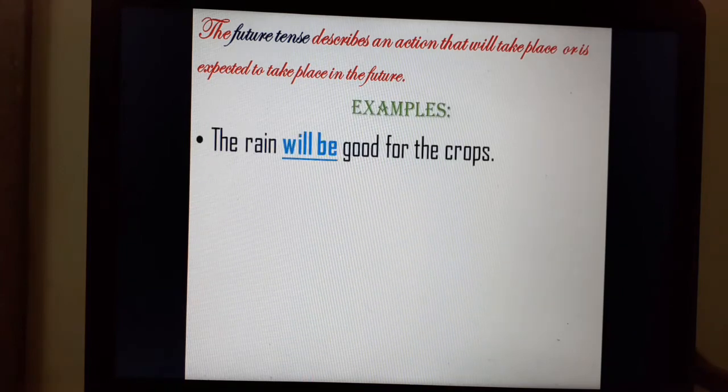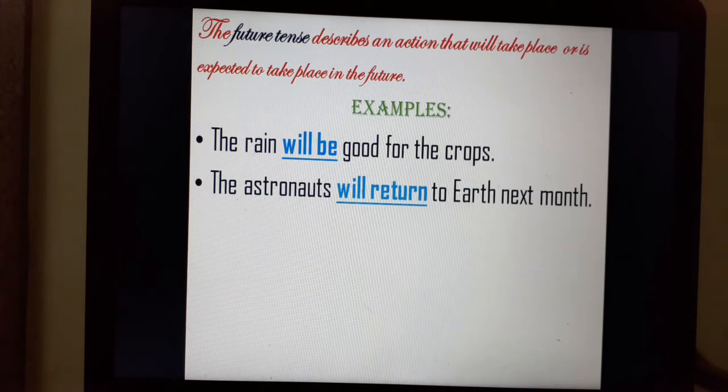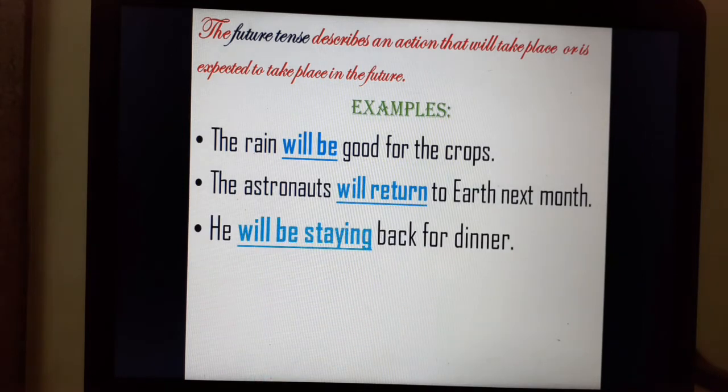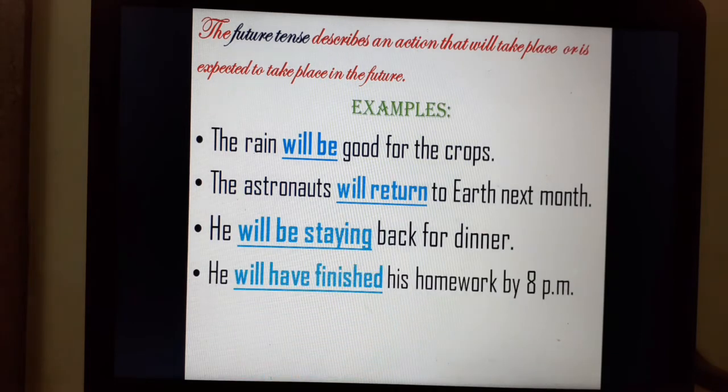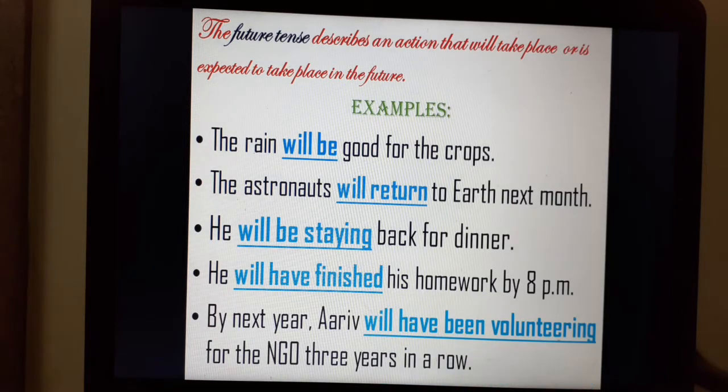Examples: The rain will be good for the crops. The astronauts will return to Earth next month. He will be staying back for dinner. He will have finished his homework by 8 p.m. By next year, Arif will have been volunteering for the NGO 3 years in a row.